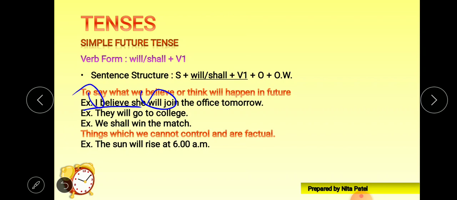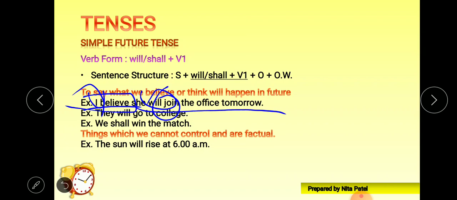Here I is also there, but now look at this. I believe, it is the simple present tense structure, that I believe, what I believe, she will join the office tomorrow. So it's a mixture of two tenses, right? And that's the reason will is there, because here it is joined with she, not with I.